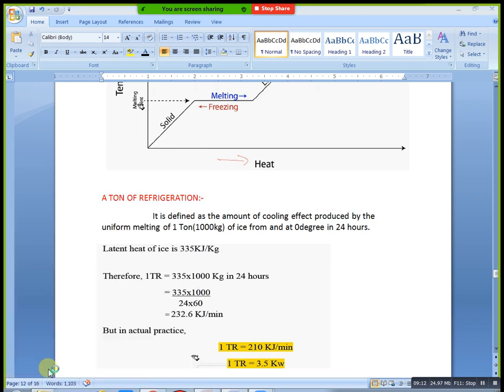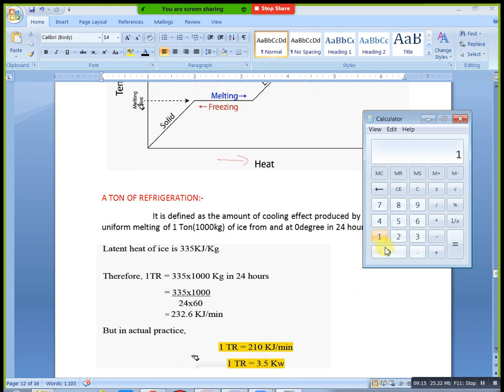Just write 1000 into how much? 335. Totally how much? 335,000 kJ. But in how many hours? In 24 hours, right? You divide it by 24. Divided by 24, how much will you get? 13,958.